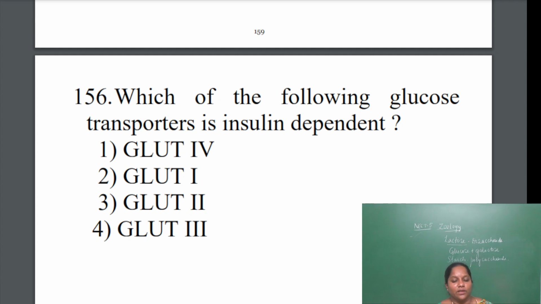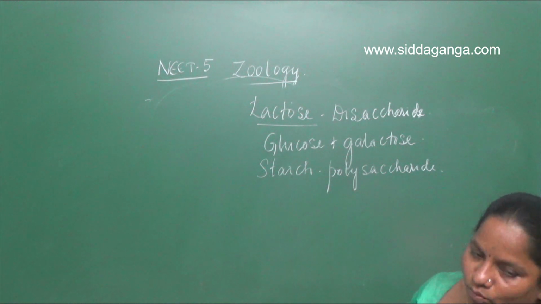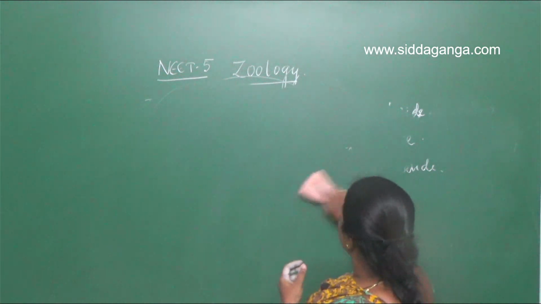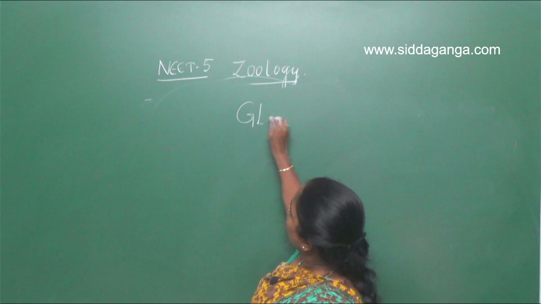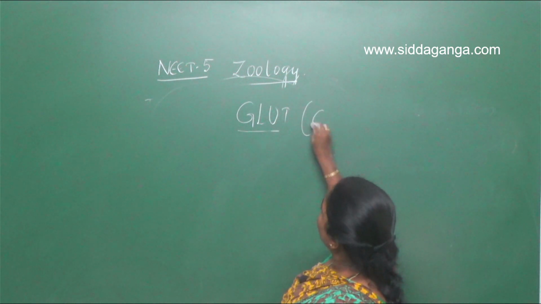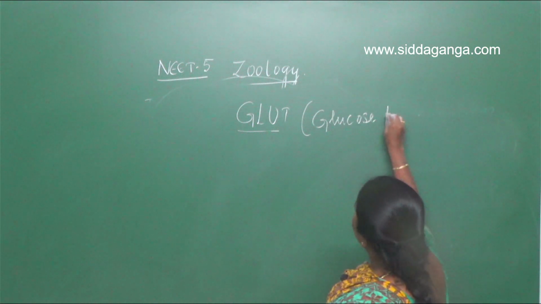Which of the following glucose transporters is insulin independent? Here, GLUT, in capital letters, means glucose transporters.